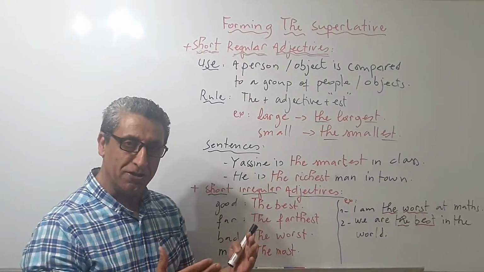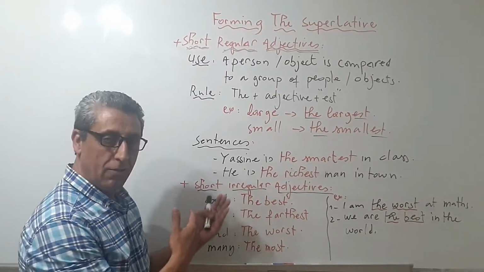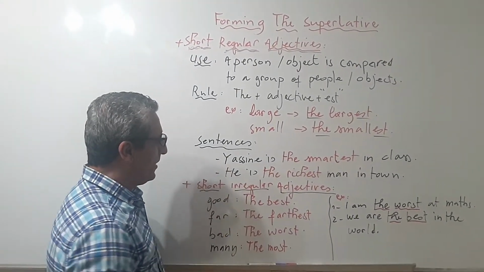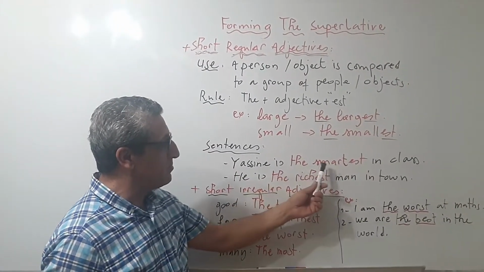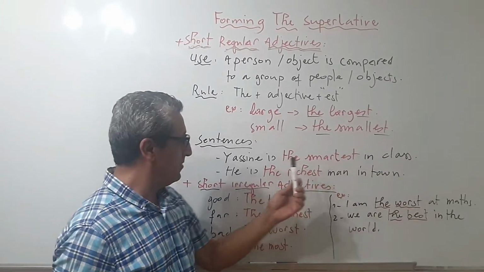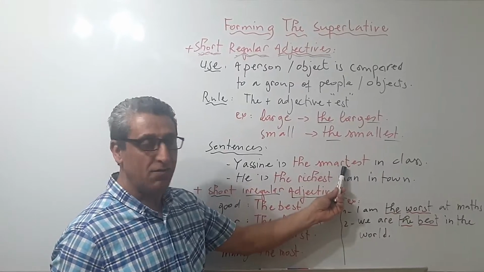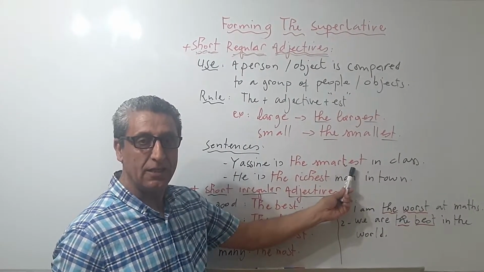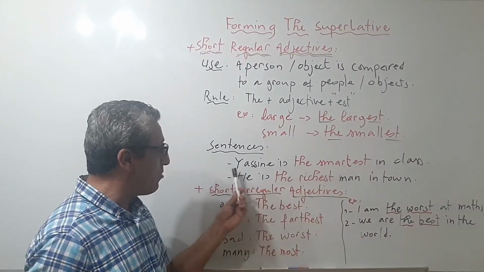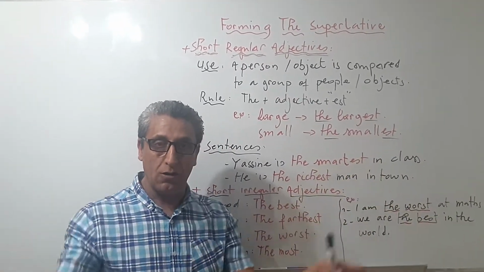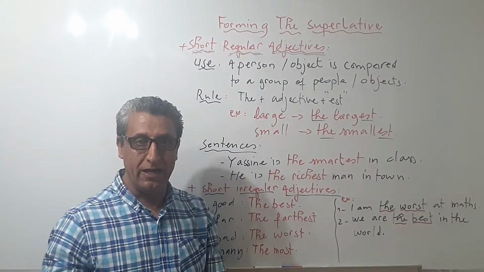So to understand more, let's look at these two sentences. Yasin is the smartest in class. The smartest. Smart is the adjective, plus est is the superlative. So here we are comparing Yasin to a group of people, the whole class, his classmates.